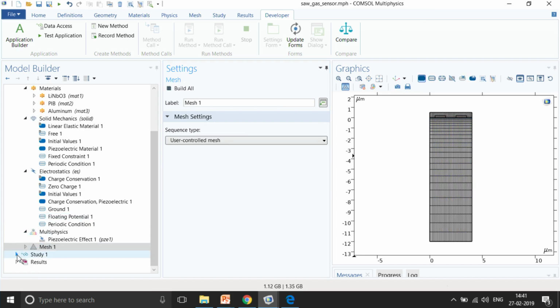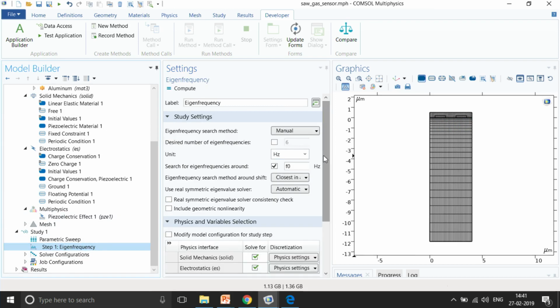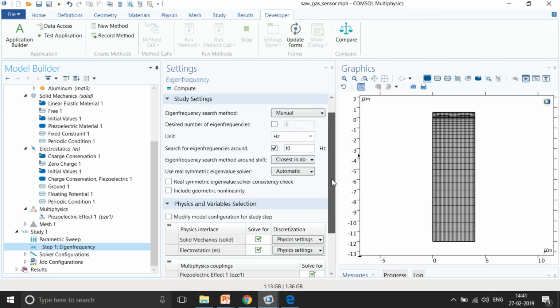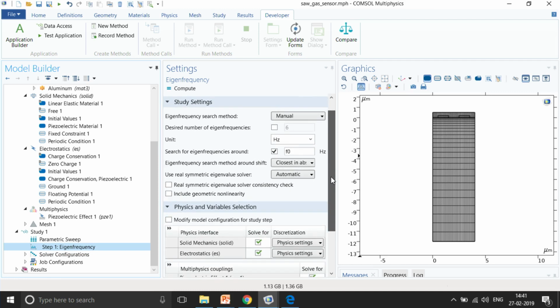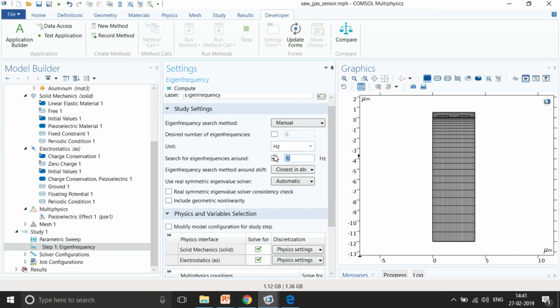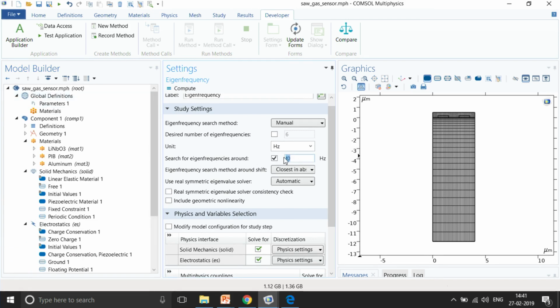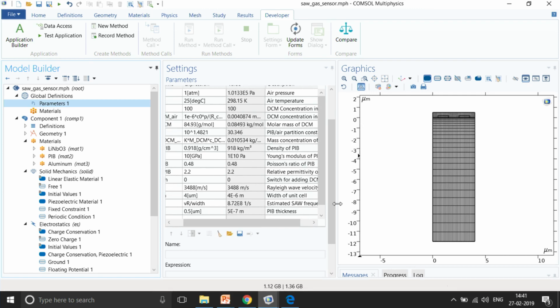The next step is the study node. An eigenfrequency analysis figures out what are the resonant modes of your structure. It will tell you about resonant, anti-resonant modes. Over here what I have done, I know a particular frequency where the resonant frequency may lie. So, I have written it as f naught, which I have defined in the parameter section. I go to my f naught and you can see that this is an estimated SAW frequency.